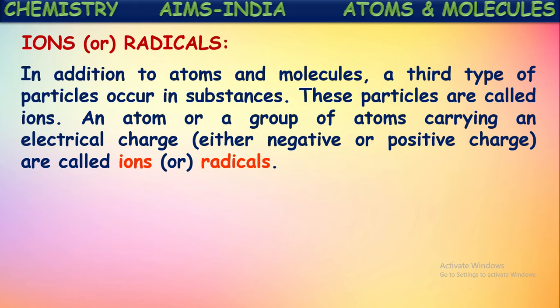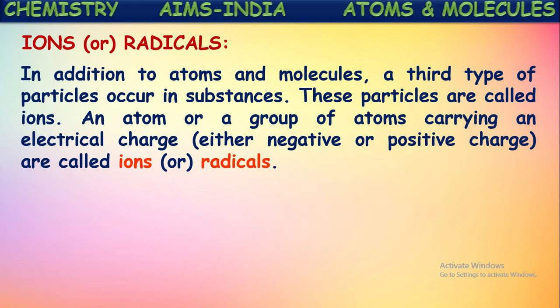In addition to atoms and molecules, a third type of particles occurs in substances. Yes, not only atoms and molecules, one more type of particles also occurs in general substances. These particles are said to be ions. An atom or a group of atoms carrying a charge is called an ion or radical. An atom or group of atoms, nothing but molecules, carrying a certain charge on it. That charge might be either negative or positive. Those charged particles are said to be ions or radicals.